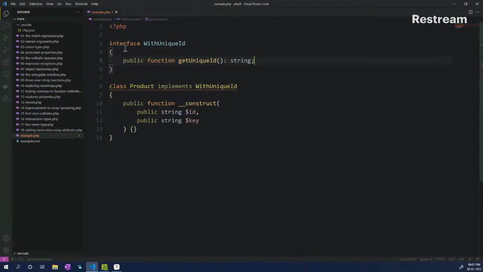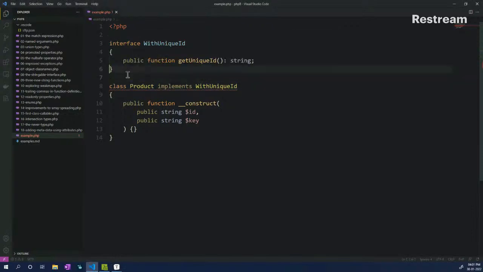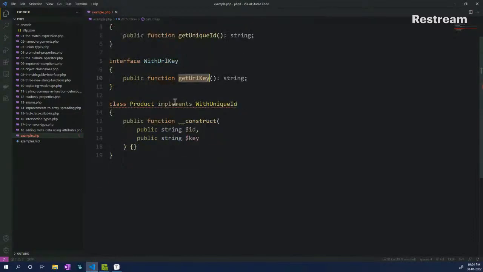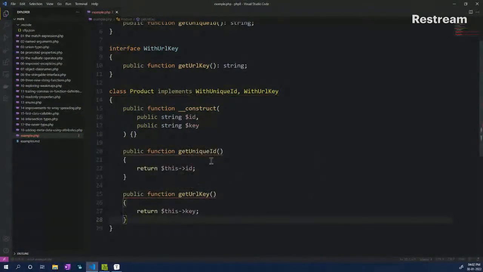Okay, so we have one interface called with unique ID, and then let's introduce another interface called with URL key, right? And then again, we have the same thing here, wherein we have declared a get unique ID and then get unique key. And we implement these two interfaces right here. And now it will throw me an error saying that you need to declare two functions. So let's try to do that and press enter.